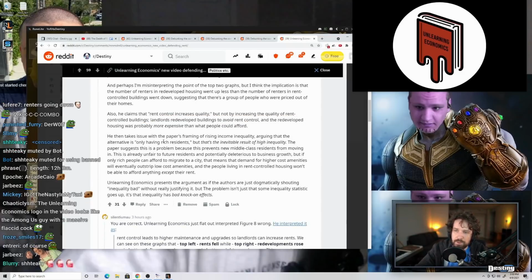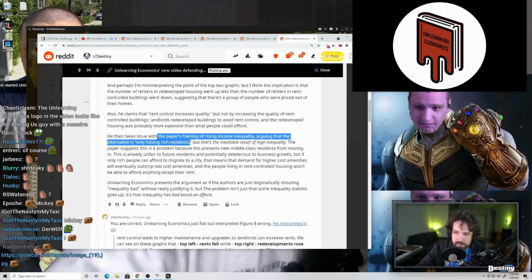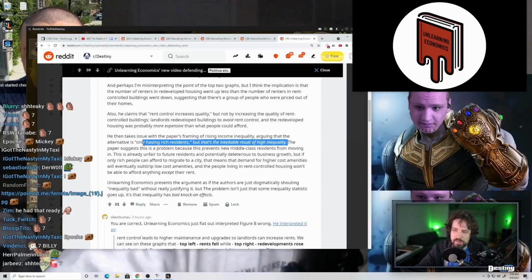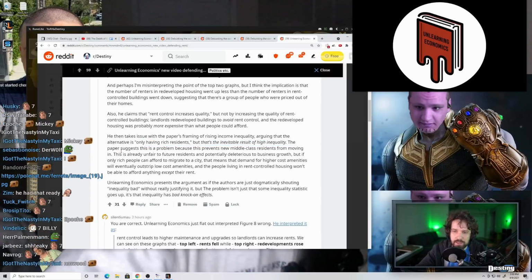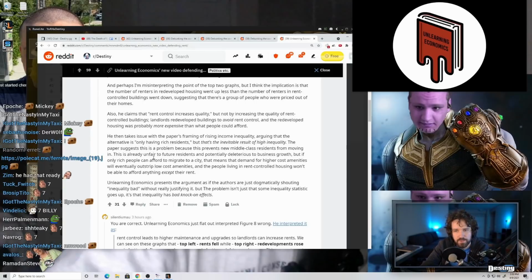He then takes issue with the paper's framing of rising income inequality, arguing that the alternative is only having rich residents, but that's the inevitable result of high inequality. The paper suggests that this is a problem because this prevents new middle-class residents from moving in. This is already unfair to future residents and potentially deleterious to business growth, but if only rich people can afford to migrate to a city, that means that demand for higher cost amenities will eventually outstrip low cost amenities, and people living in rent-controlled housing won't be able to afford anything except their rent.